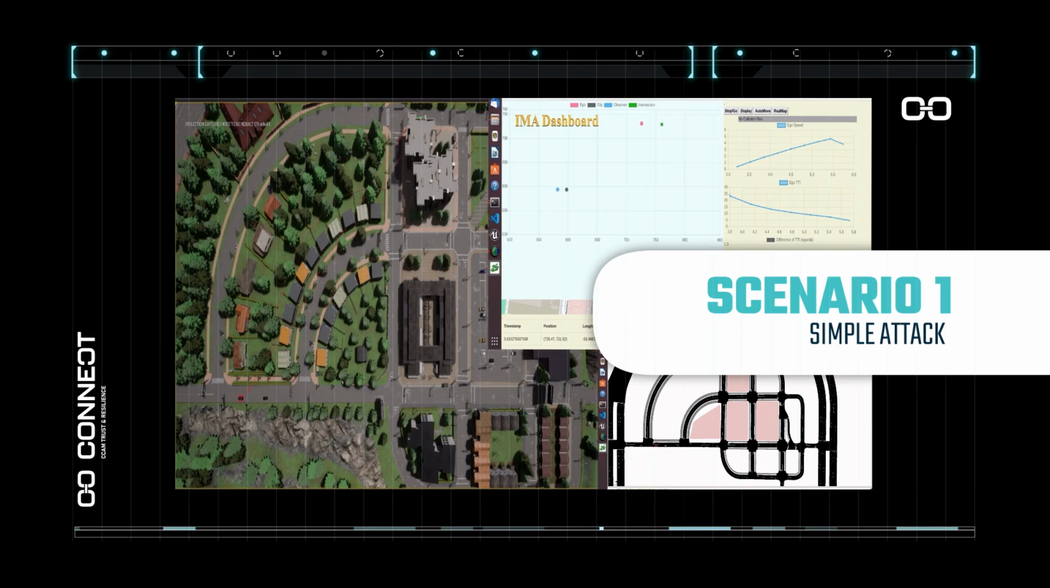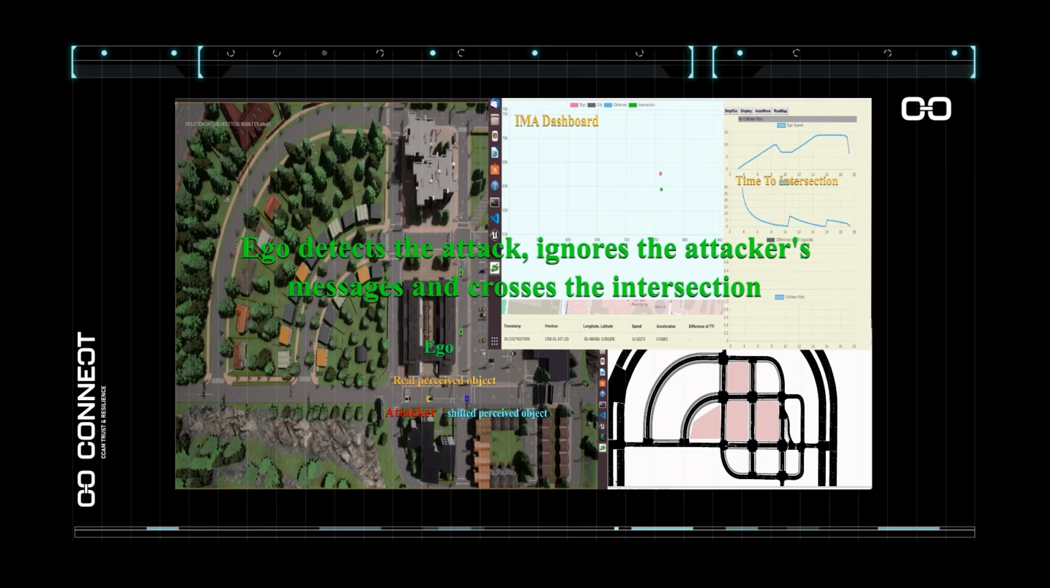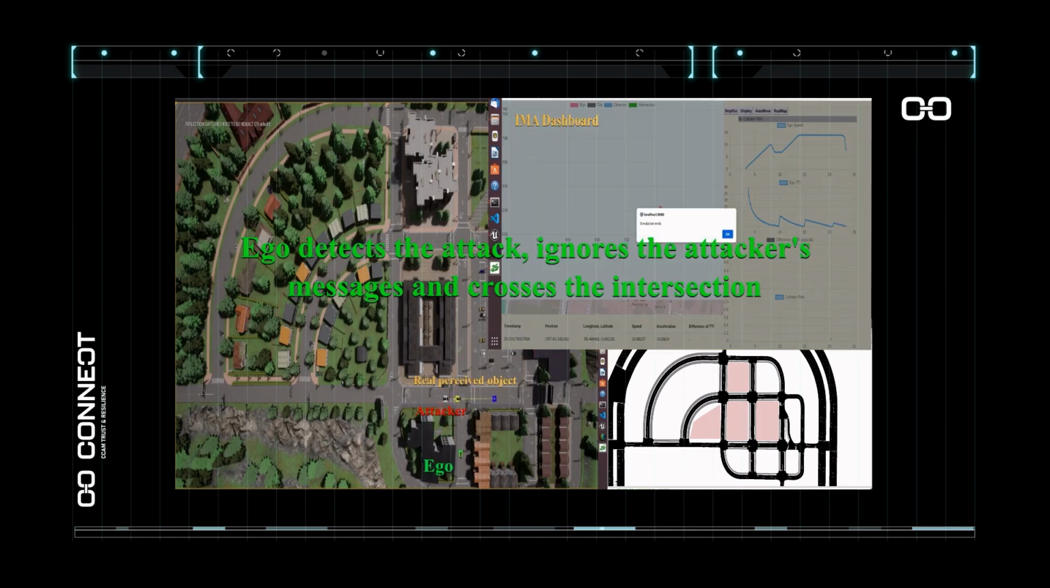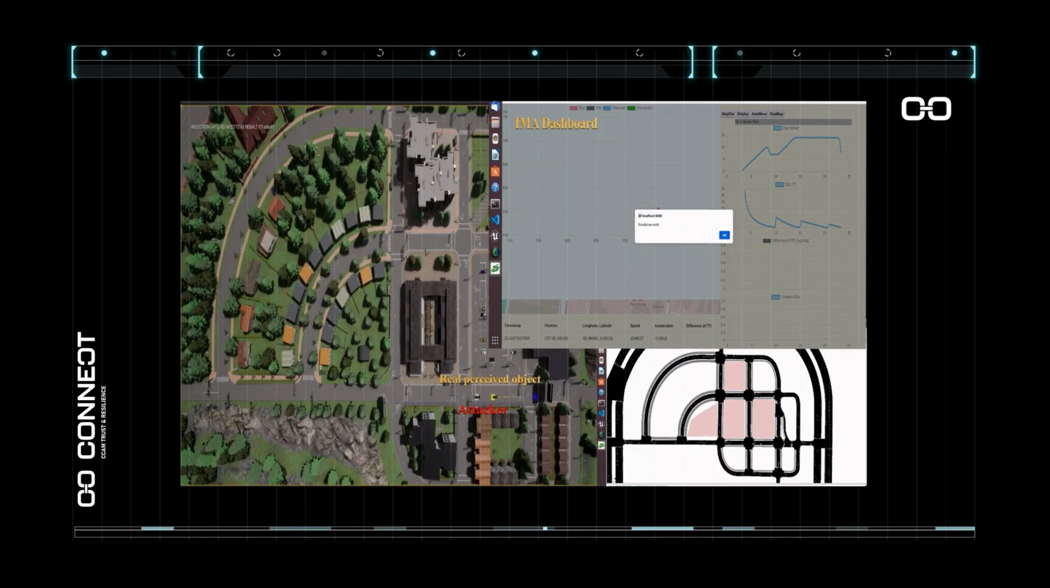Simple attack scenario. First, the attacker shifts the vehicle in front of it from its real position. Second, the ego vehicle, which wants to cross the intersection, receives the manipulated information and calculates the time to intersection as it approaches. Third, the ego vehicle detects the attack, ignores the false information, and generates a misbehavior report. Finally, by ignoring the attacker's information, the ego vehicle is able to cross the intersection safely.